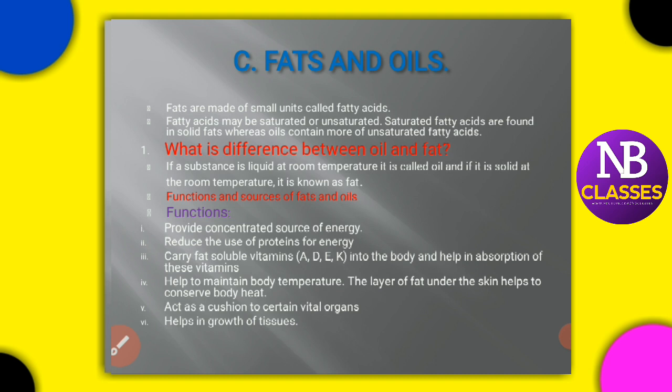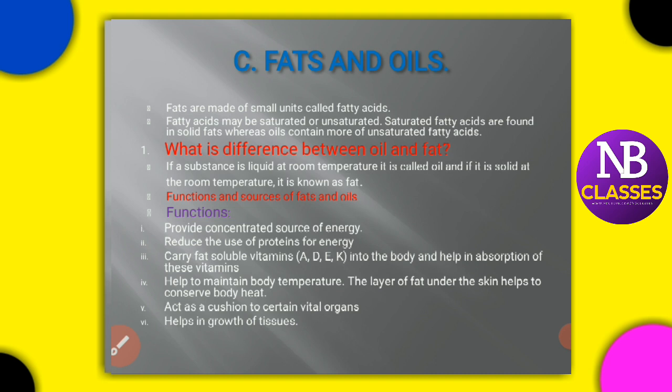Like for example, take some oils we use in the kitchen, or hair oil, like coconut oil. What happens? Even at room temperature, it gets solid, right? Again, you bring it under the sun, then it becomes a liquid. So those saturated fatty acids are found in solid fats. Most of the oils contain unsaturated fatty acids, like vegetable oils, which are all unsaturated fatty acids.